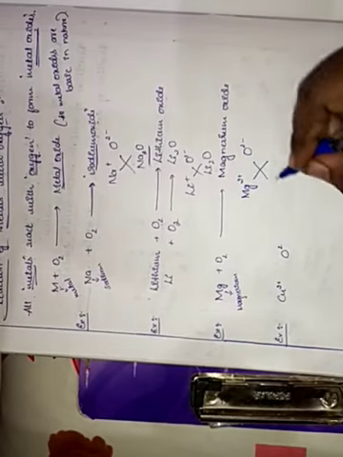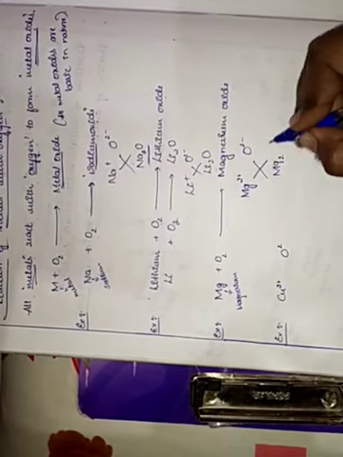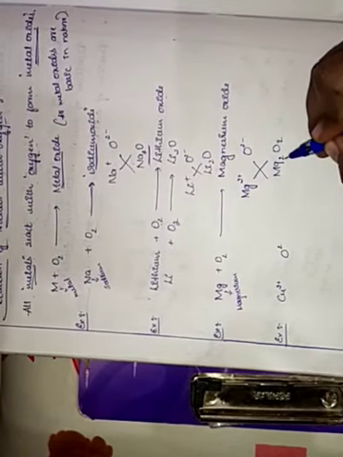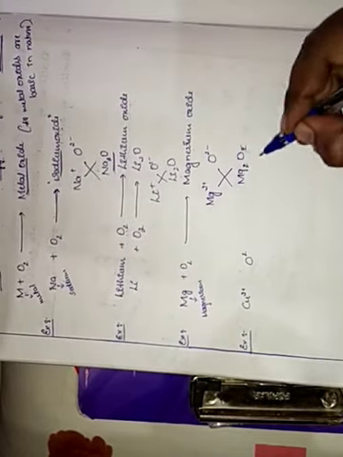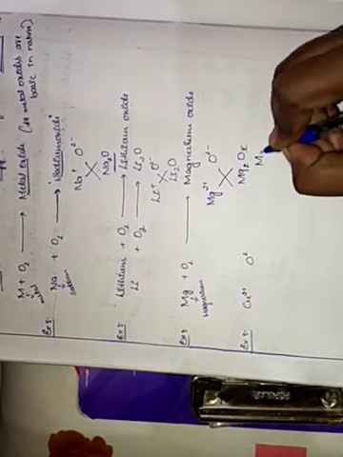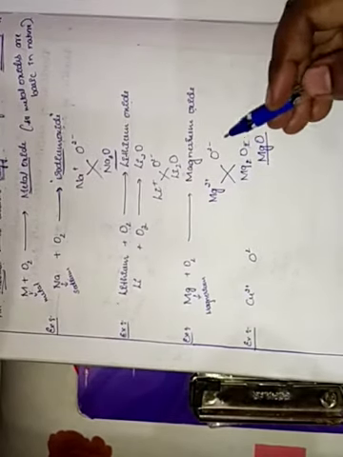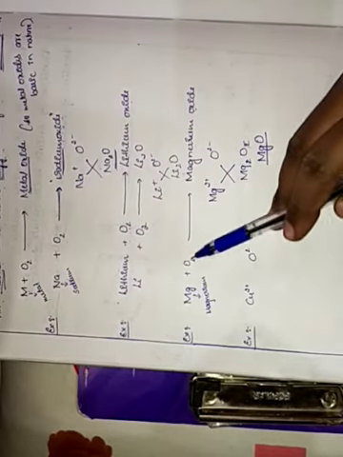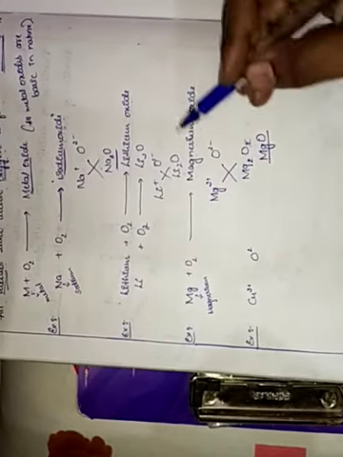When we crisscross, we get Mg2O2. Here the 2s cancel, and when we cancel them we get MgO, which is magnesium oxide. Clear, children? So Mg plus O2 give rise to magnesium oxide.